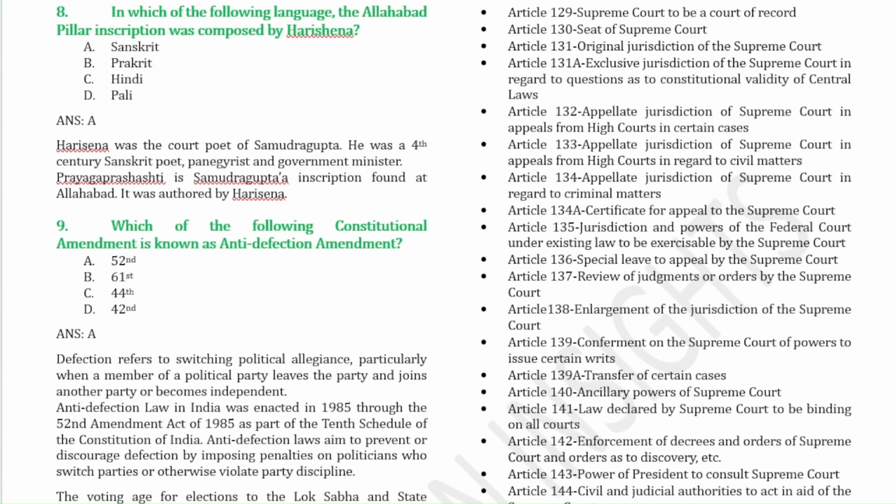Question number 8, in which of the following languages was the Allahabad pillar inscription composed by Hari Sena? It was in Sanskrit. Hari Sena was a court poet of Samudragupta, so you have to know this one. He was a 4th century Sanskrit poet, so this is also important. Prayaga Prashasti is Samudragupta's inscription found in Allahabad and it was authored by Hari Sena.